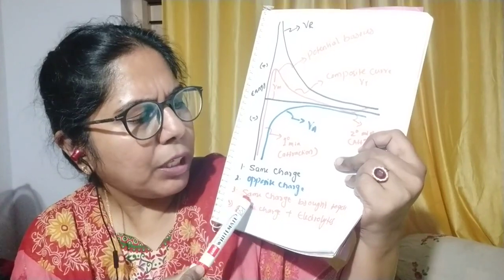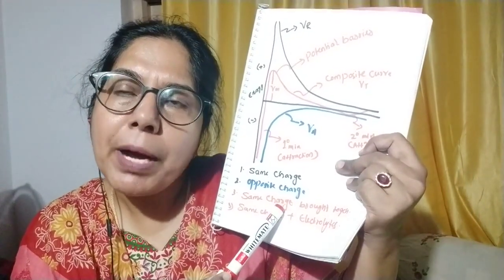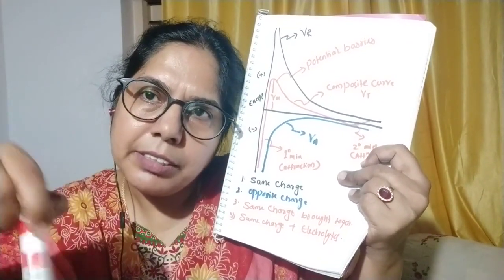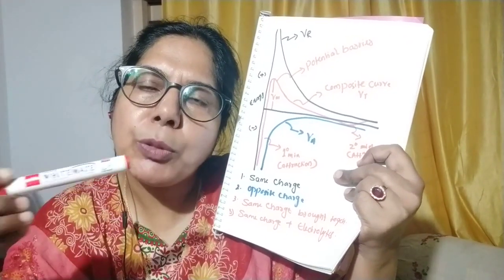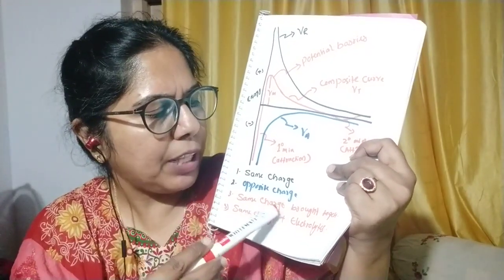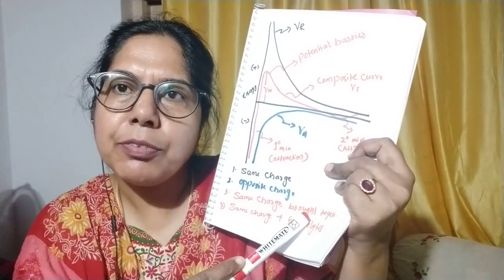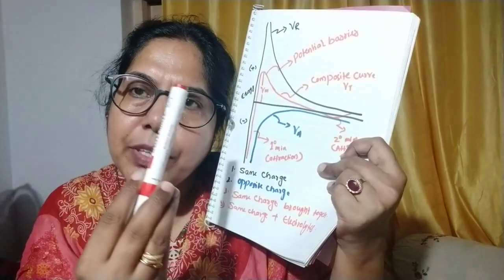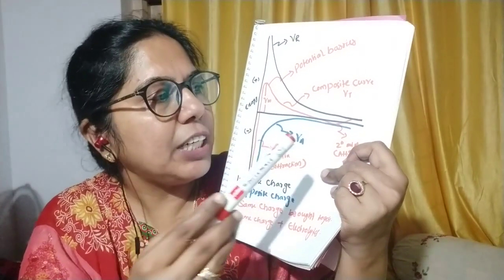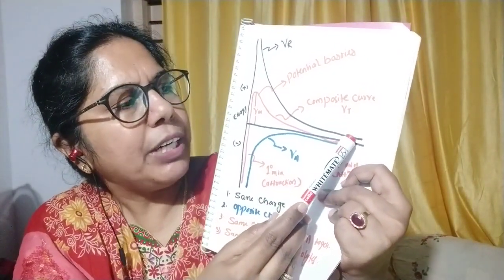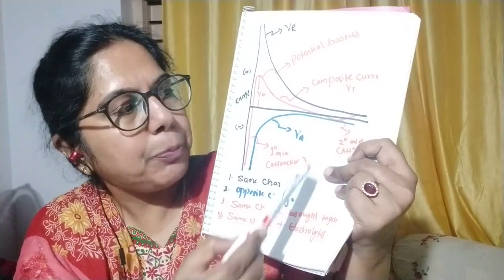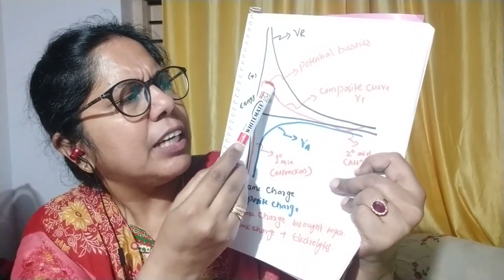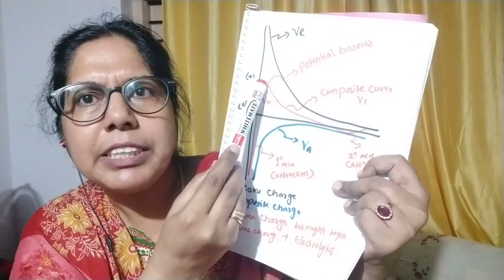Then the third point, what happens if the two particles of similar charges are brought together with an external force? The atomic orbitals overlap with each other and their potential energy increases predominantly. Here you can see this I have written with the red pen, and here I have shown red color. Their potential energy keeps on increasing up to this extent.